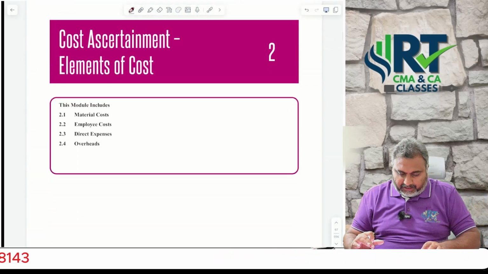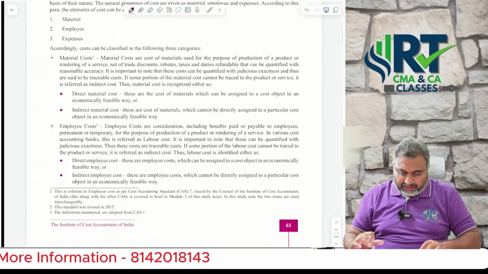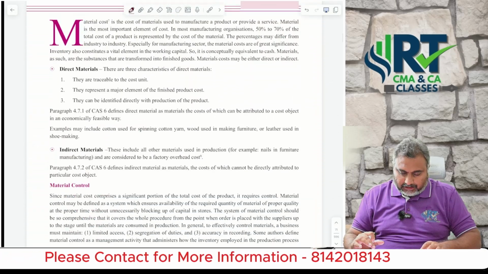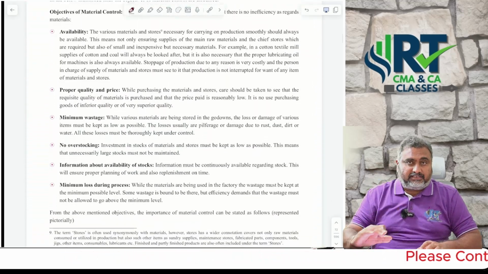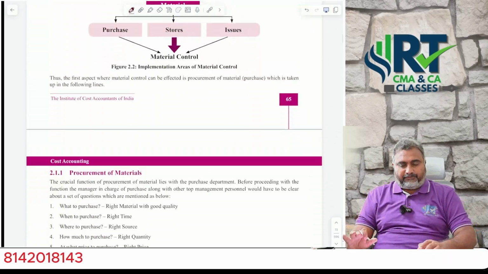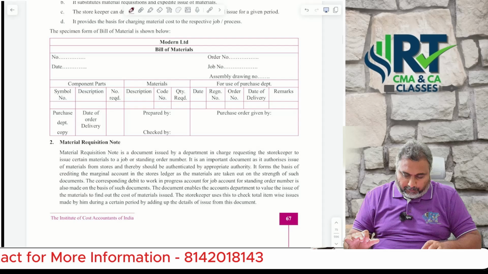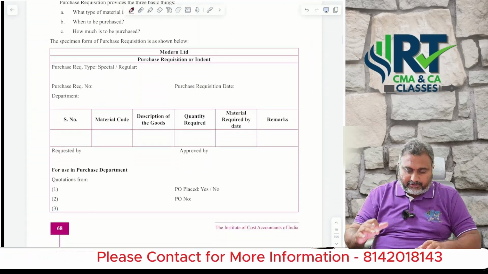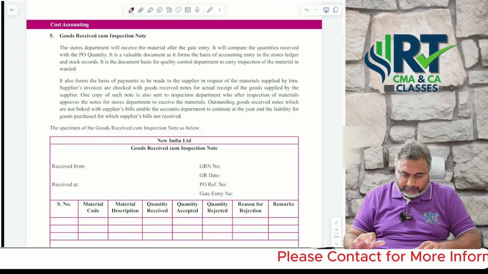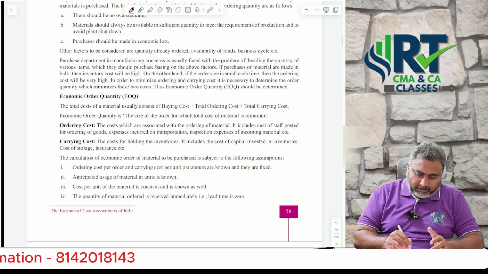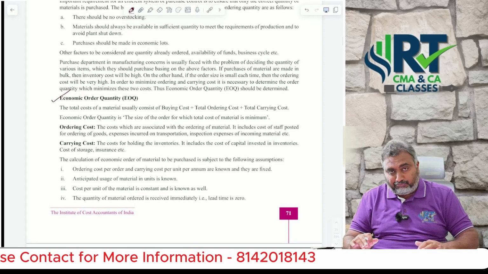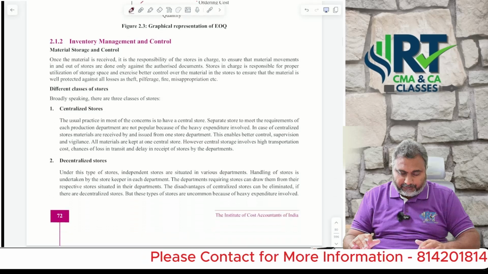Then if you go to the materials chapter, Nana, there you need to first focus on the theory part, and already you have the material with you. Just go through that particular theory, that is more than enough. If you go with the problem part, I already indicated which theory questions you are supposed to focus on. First concentrate on your economic order quantity question, because it is important even from the problem point of view also.